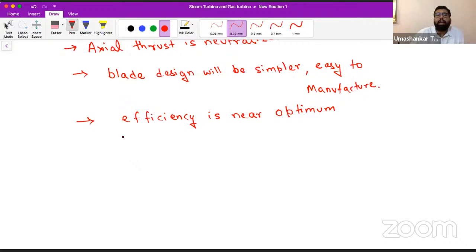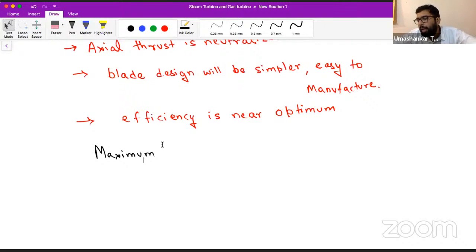So let us now derive the expression for maximum efficiency. Someone asks, sir, axial thrust is neutralized means VF1 is equal to VF2? It's not like that actually.